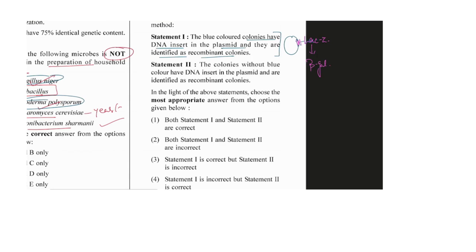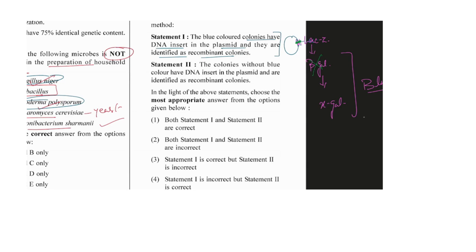If beta-galactosidase is present, it will interact with the X-gal, and with these two the blue color colonies come. But if suppose we have inserted our gene into this area, then beta-galactosidase will not be synthesized, and X-gal will be there, but beta-galactosidase is not present, so it will not interact with it. So what will happen?